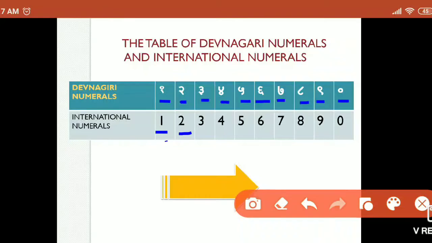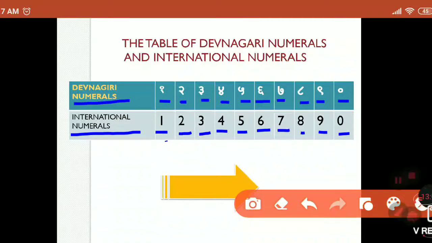Okay, what is the difference between the Devanagari numerals and the international numerals? It's shown in this picture. So here is how to write 3 in Marathi, and how to write 3 internationally. It is shown in the third. Now 4, 5, 6, here is the international 6, 7, 8, 9 and this 0. In Marathi we call it shunya. So this is the way of writing the Devanagari numerals and the international numerals. Okay.